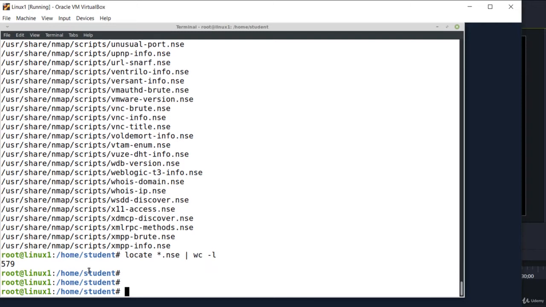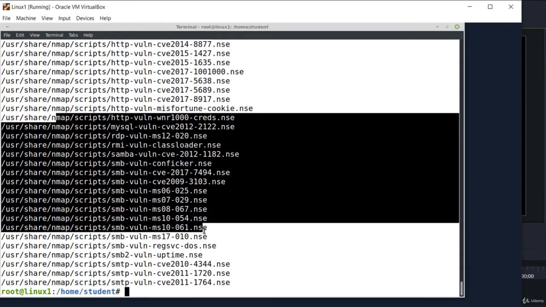Among the most useful NSE scripts are the vulnerability scanning scripts. These scripts are usually designed to find a specific vulnerability of the running services on a target that can be later exploited by a hacker. To search for those scripts, we run locate *vuln*.nse. These are vulnerability scanning scripts.